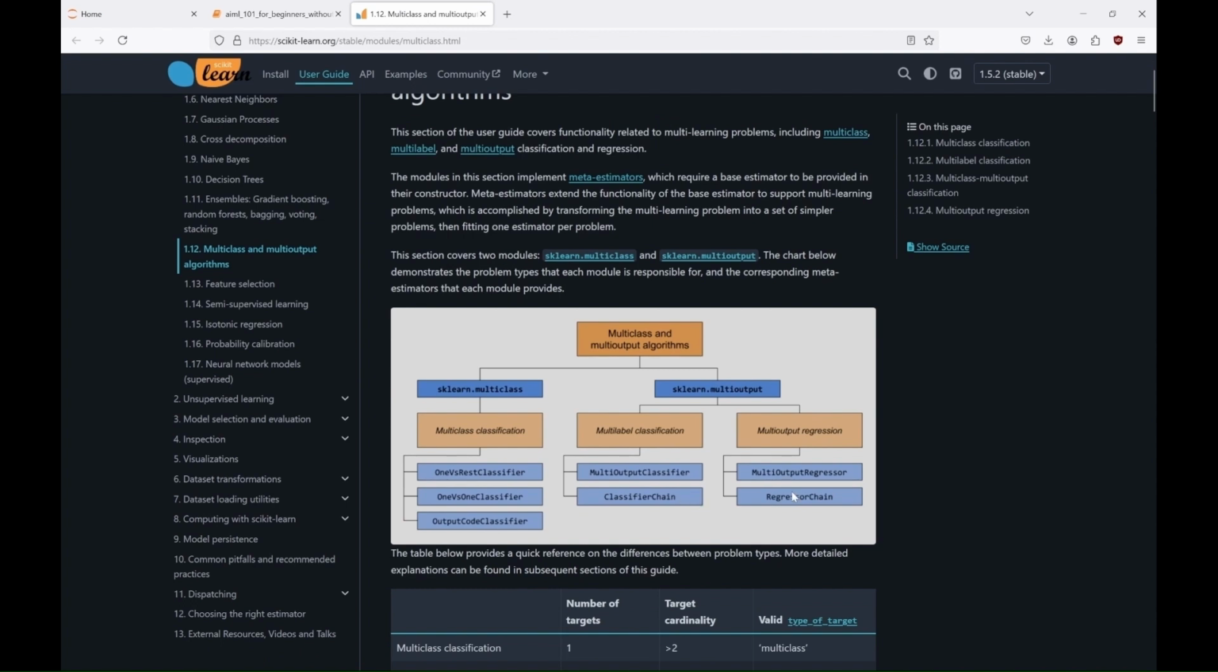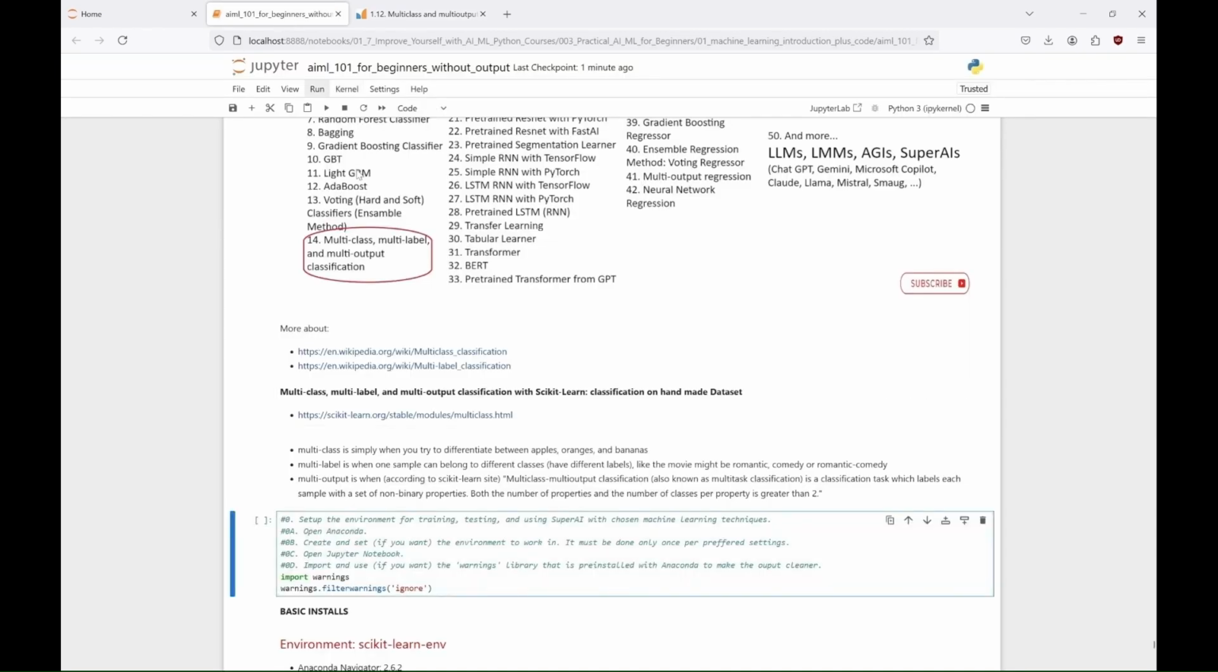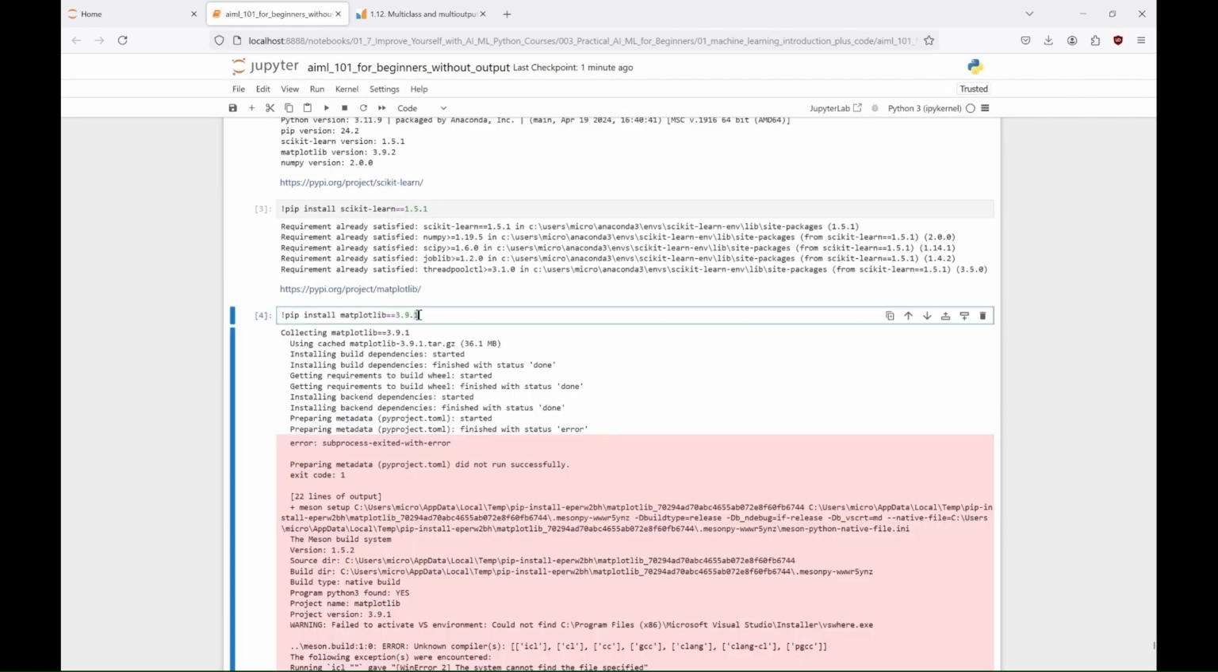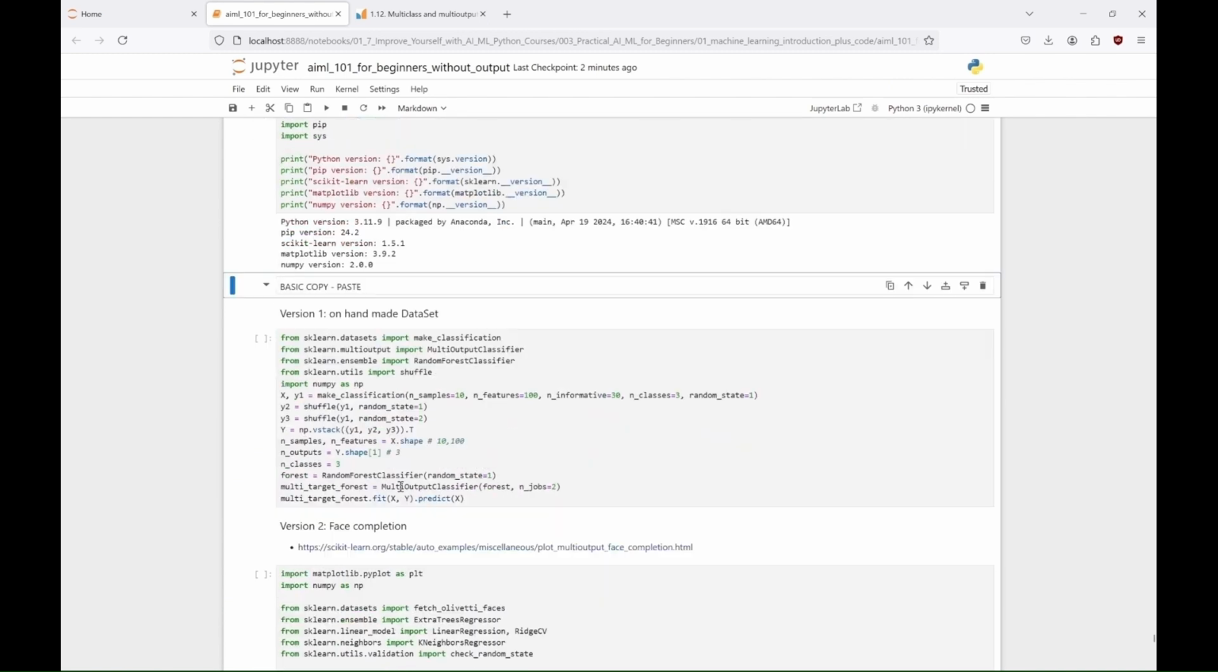In Scikit-learn, these tasks can be executed with sklearn multiclass and sklearn multi-output modules. In our first example, we can see the code that demonstrates using a multi-output classifier to predict multiple target variables with a random forest classifier.